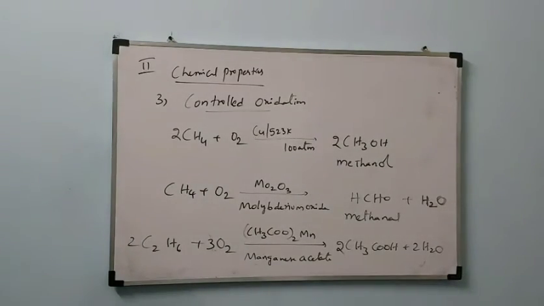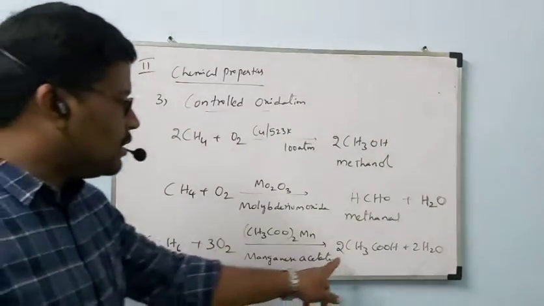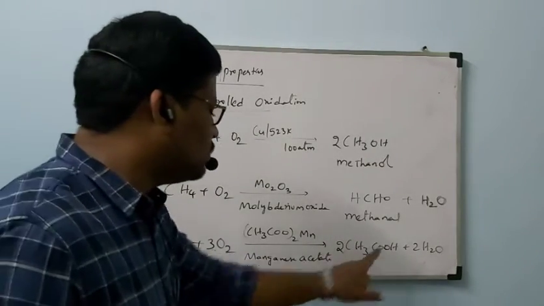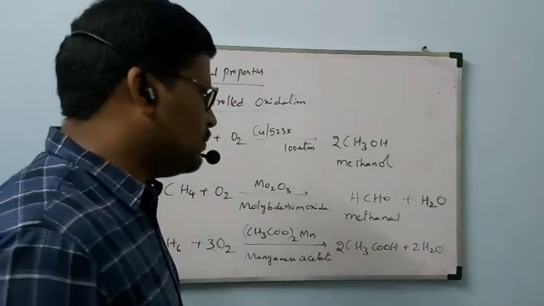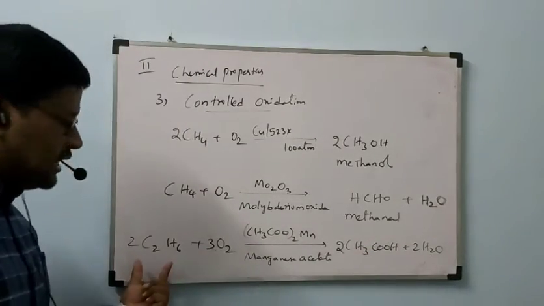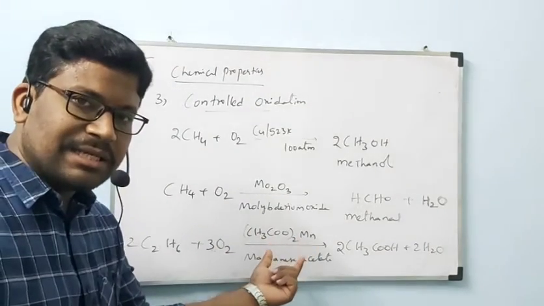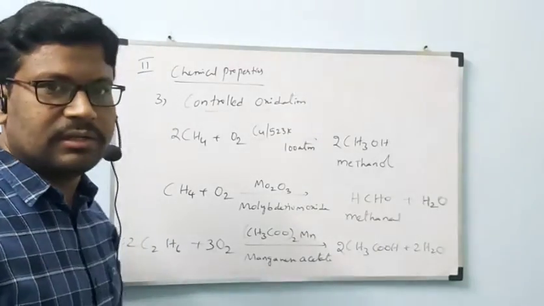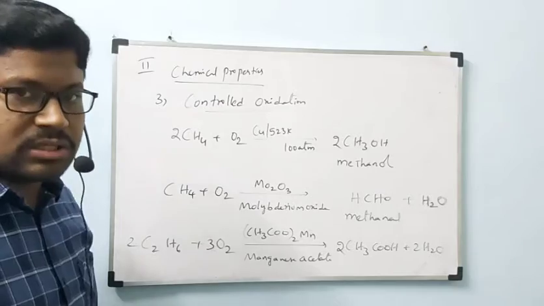This is the balanced equation. 2C2H6 plus 3O2 gives rise to 2CH3COOH. 2 2s are 4, 2 2s are 4. Okay, plus 2H2O. When ethane undergoes reaction with oxygen in presence of catalyst manganese acetate, we will get acetic acid plus water. These are the reactions under controlled oxidation.